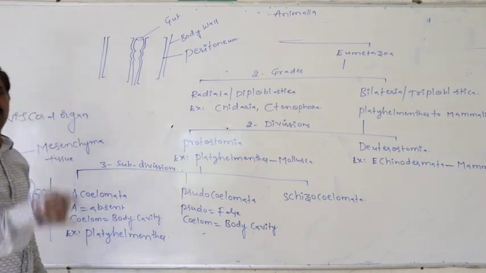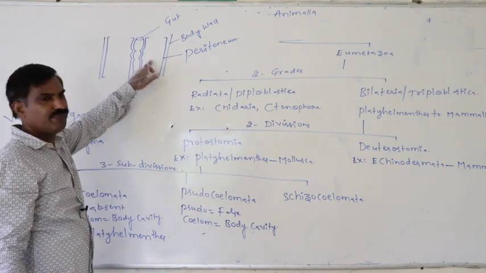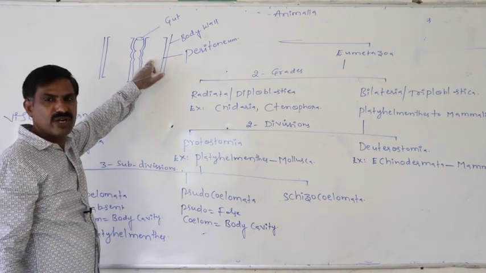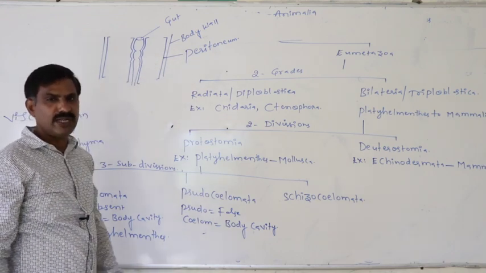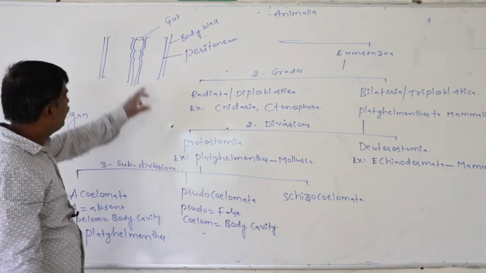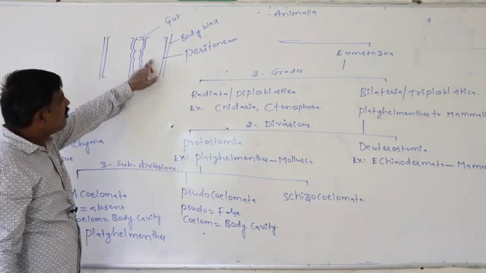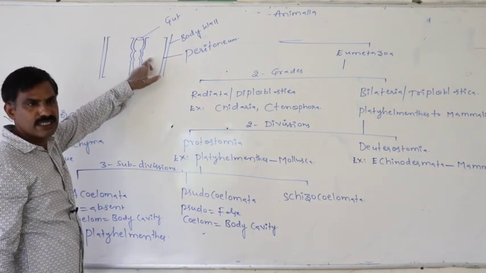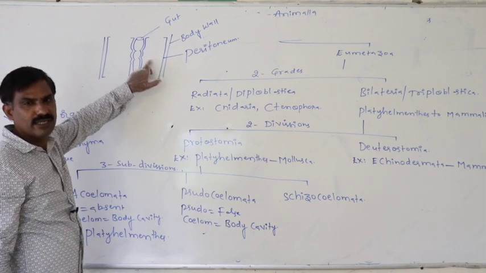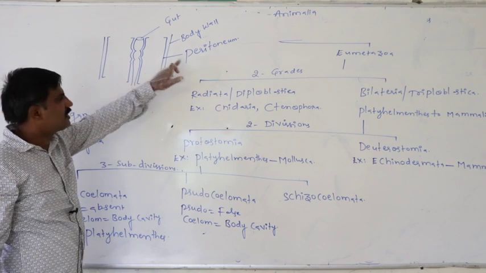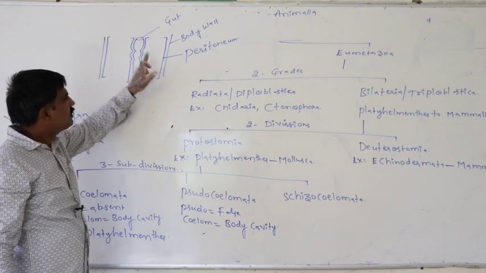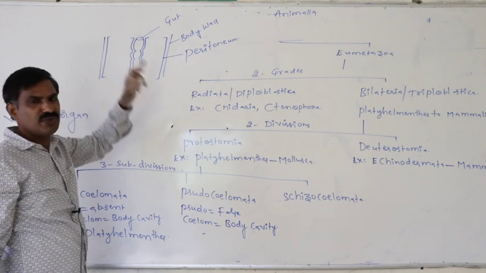These mesodermal layers which cover the body cavity are said to be the peritoneal layers or peritoneum. Definitely this is the space or coelom, this is the body cavity. If this body cavity is covered with mesodermal layers such as the peritoneum, such coelom is said to be the original coelom.